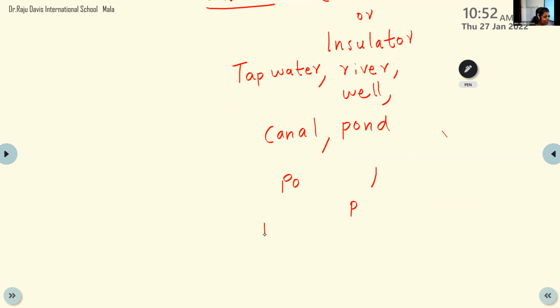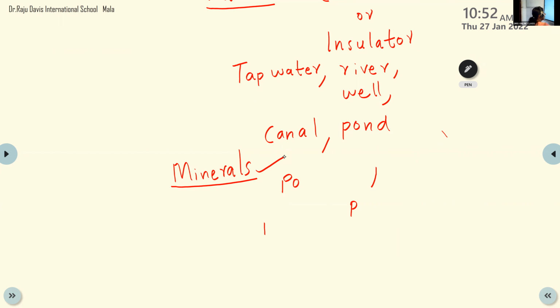It contains some microorganisms. It contains some minerals. Some particles are there, and that is called minerals. So this type of water from natural sources, tap water, river water, well, canals and ponds, all contains some minerals.